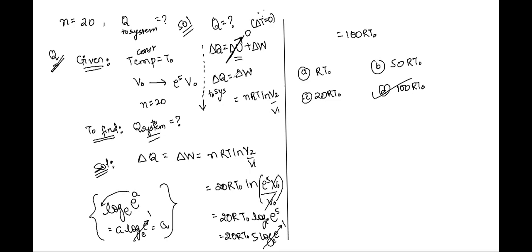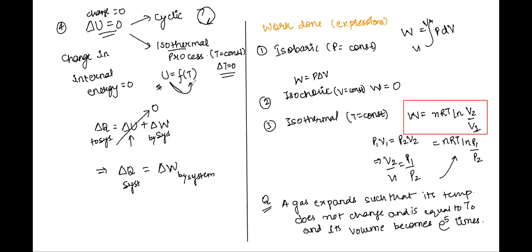And we know why they are coming equal to each other? Because change in internal energy is zero for an isothermal process. Why is it zero? Why is change in internal energy zero for an isothermal process? Because delta T is zero, because internal energy is only a function of temperature. So if the temperature is not changing, on an obvious note, internal energy would not change, right?